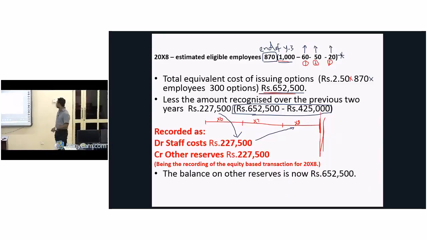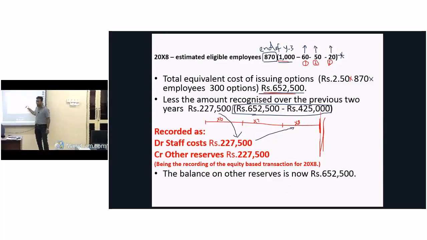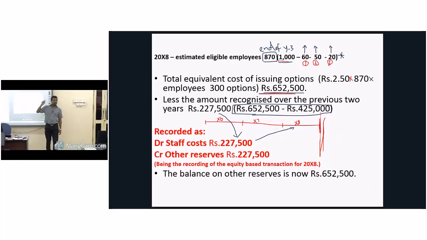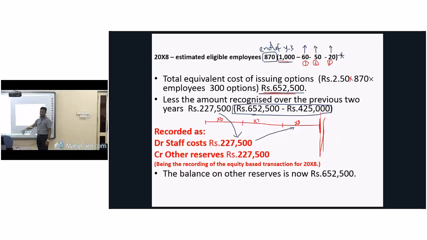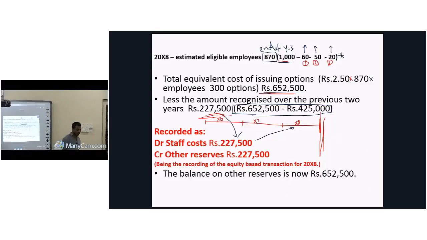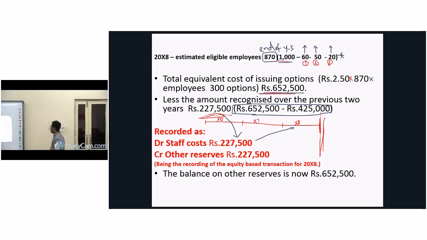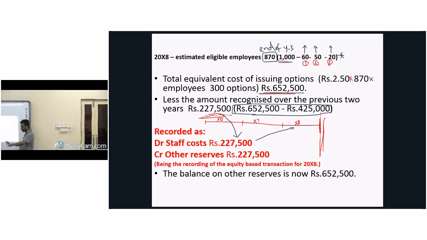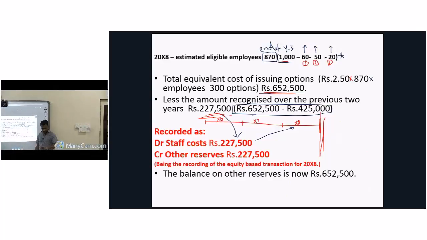652,500, but already we have recognized how much? 425,000 over the first 2 years. Over the first 2 years, then the balance 227,500 should be recognized as an expense to the profit and loss account. Got it? Double entry, staff cost debit 227.5 and other reserves credit 227.5.